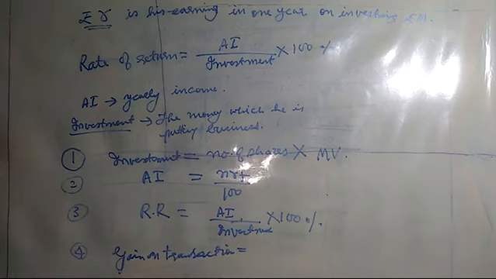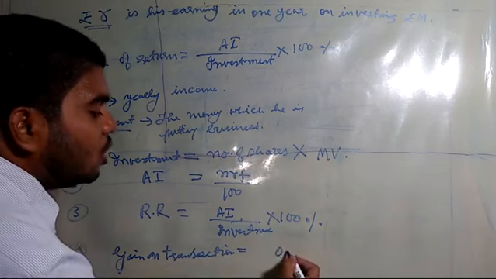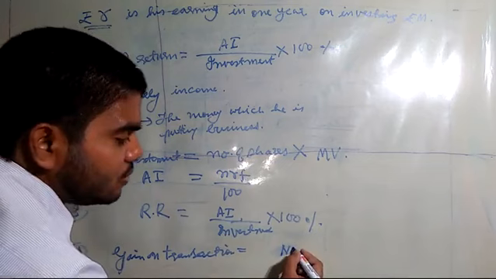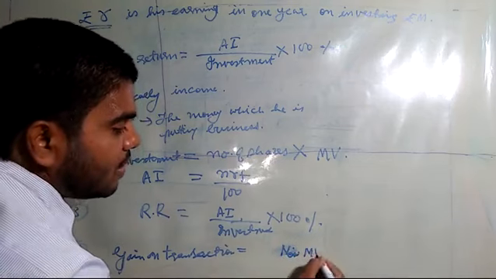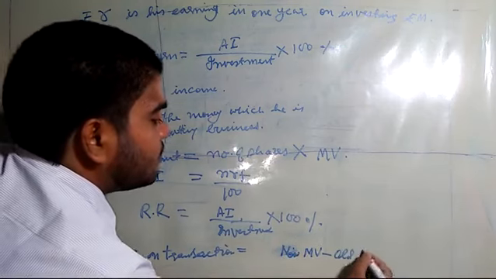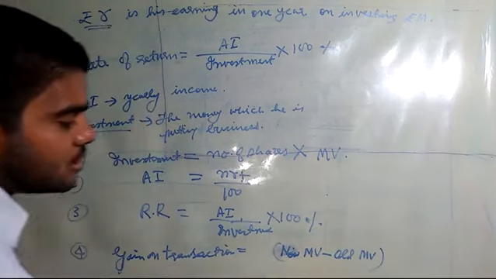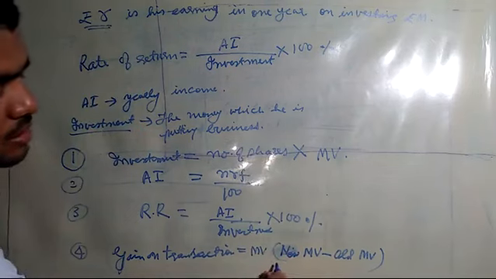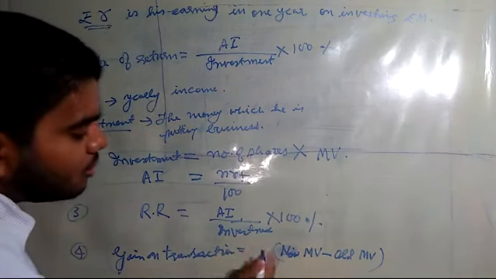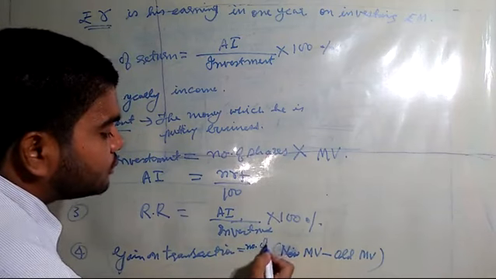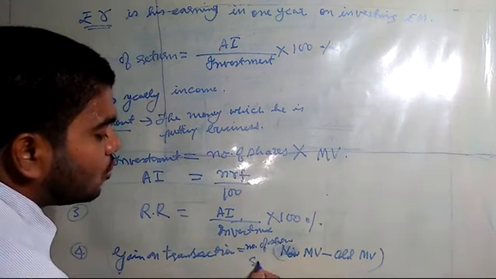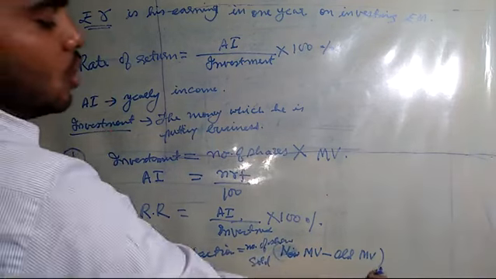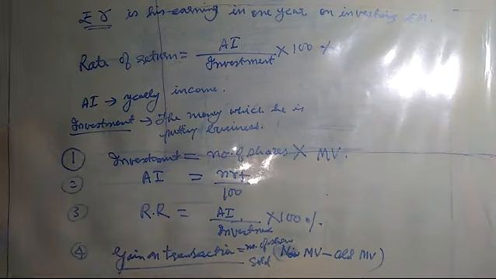is equal to (new MB minus old MB) into market value multiplied with number of shares sold multiplied with new MB minus old MB. This is called gain in transaction.